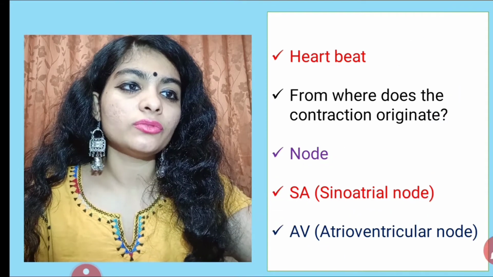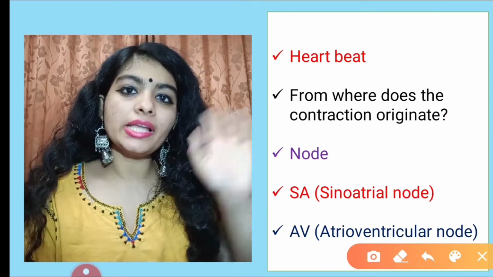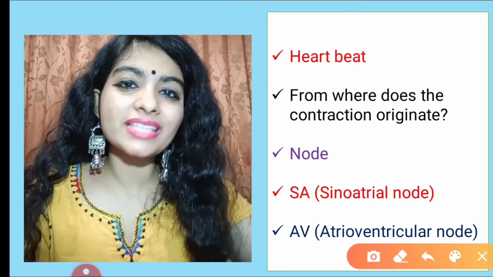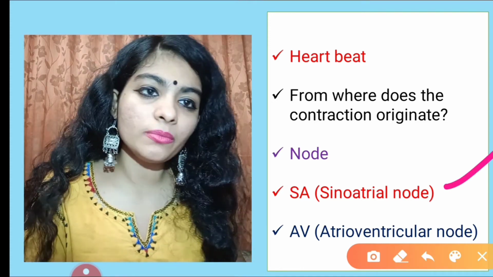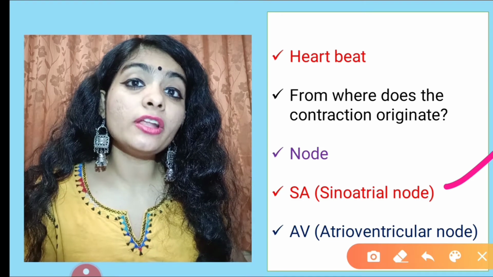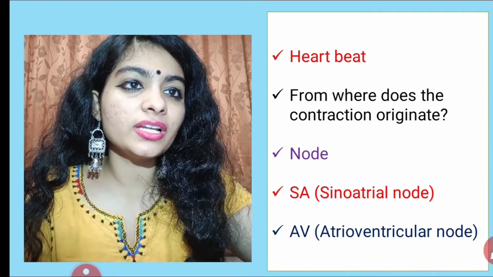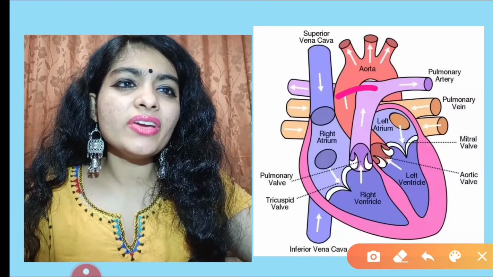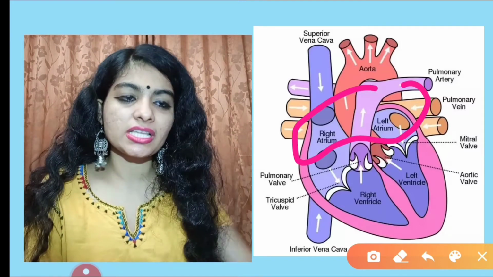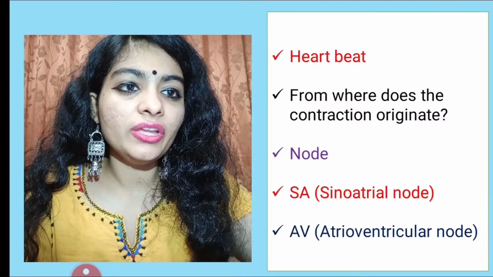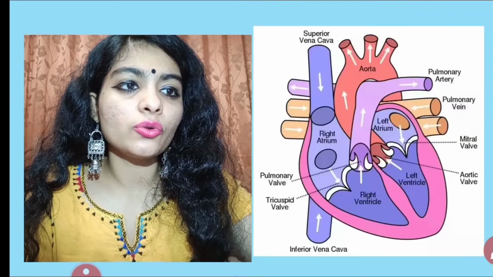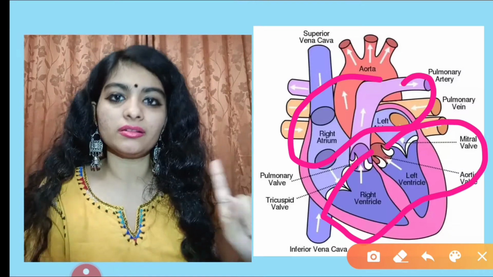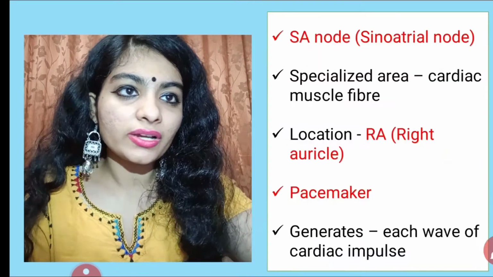Sinoatrial node. You need not worry about the term; we will explain it. When I say sinoatrial node, it means it is present in the atrium. First we will clear up the sinoatrial node. Sinoatrial node means somewhere in the atrium it is present. And when I say AV node, that is atrioventricular node, it is present between the atrium and the ventricle. So we are clear about the location.